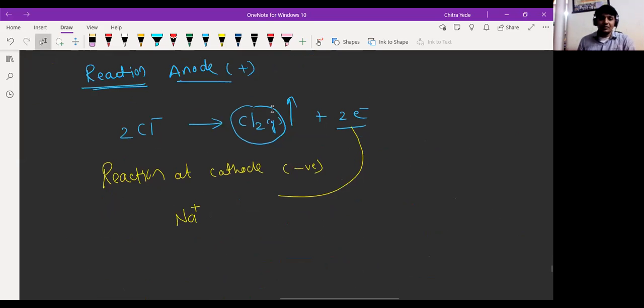So the sodium ion, which is positively charged, will be strongly attracted by the cathode. The electrons lost by chlorine will be gained by sodium, and sodium metal will form in the solid state and settle down at the bottom.